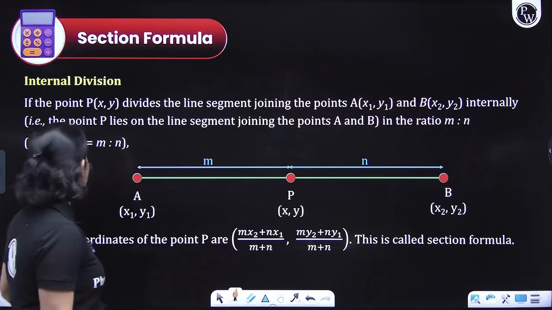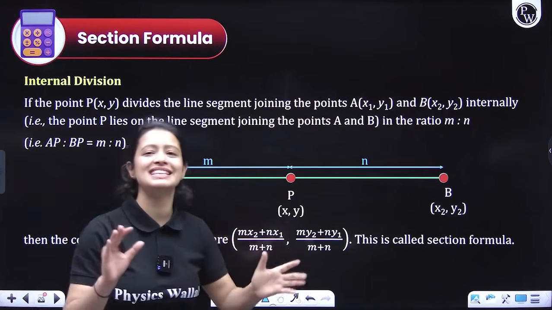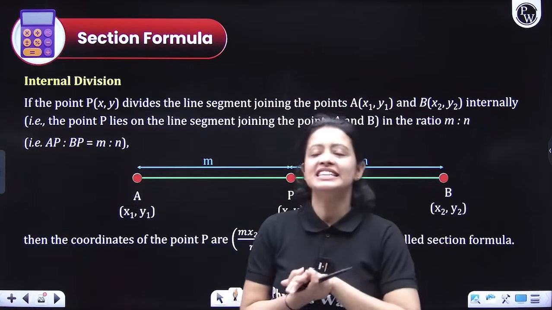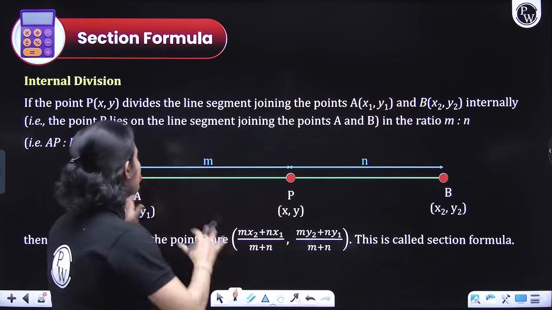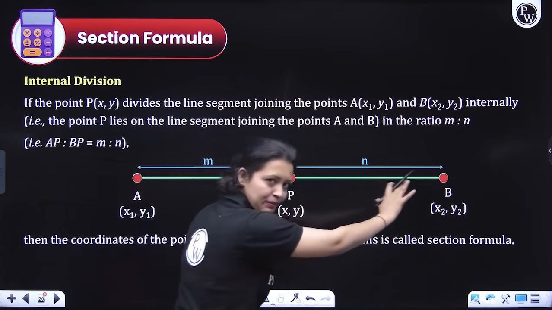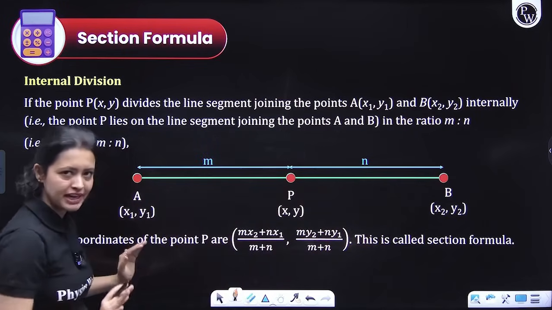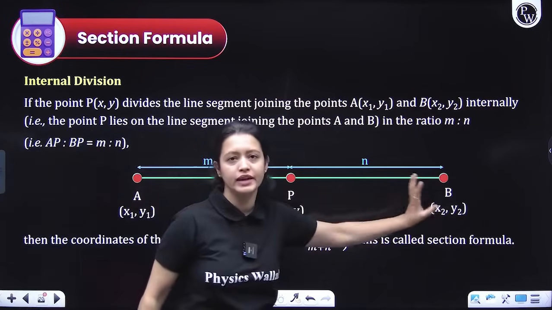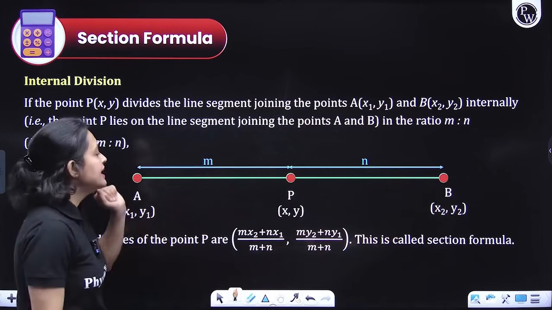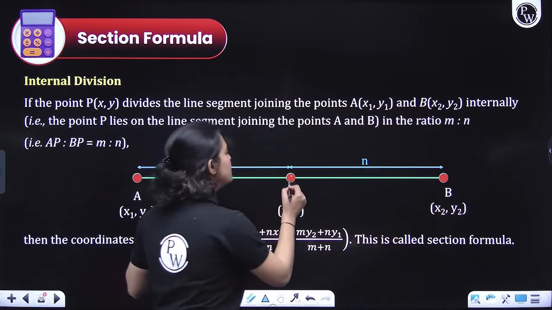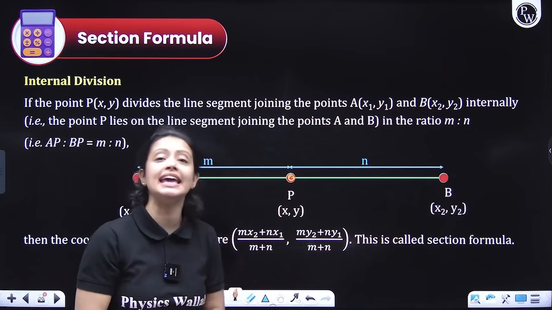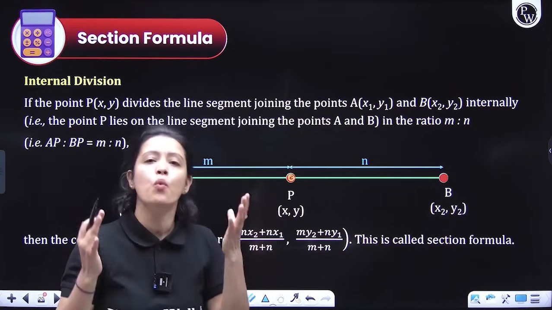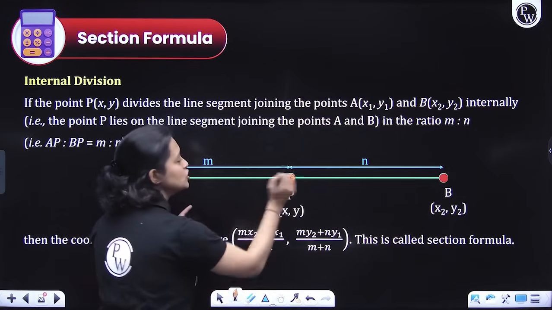So with that, let's move on to the next part, which is section formula, guys. Okay, so what does the section formula tell us? So let's suppose you have a line segment AB here, right? This is a line segment AB and you know the coordinates of A and B respectively. Now, let's suppose that there is a point P lying anywhere on AB such that it is dividing AB in a certain ratio. What is that ratio? M ratio N.